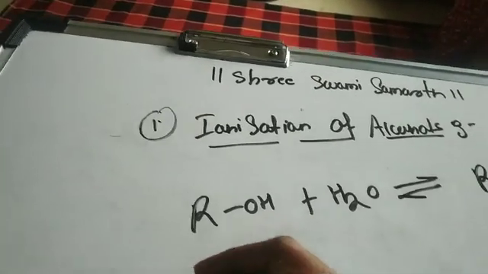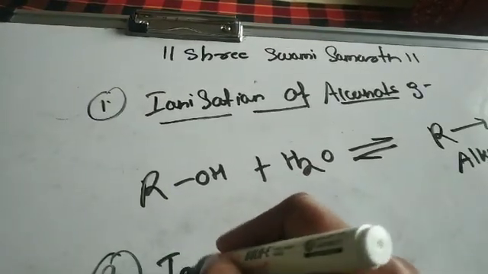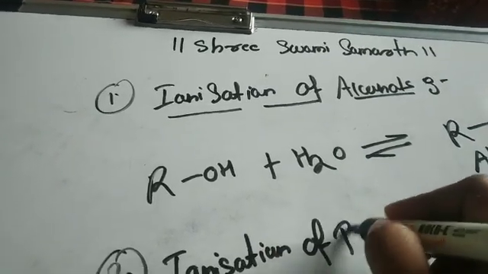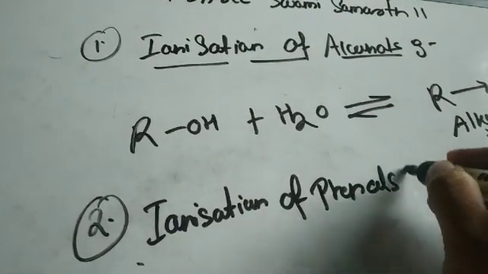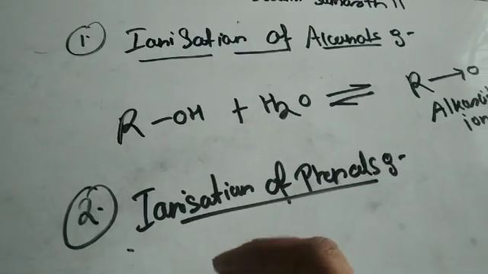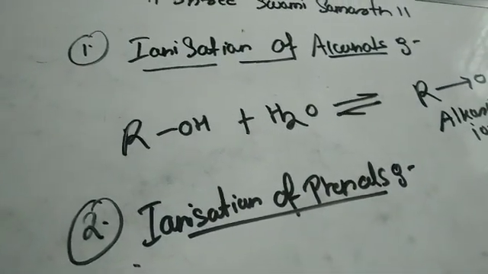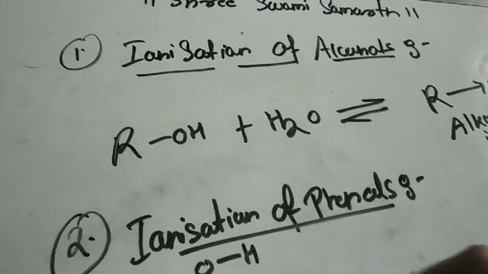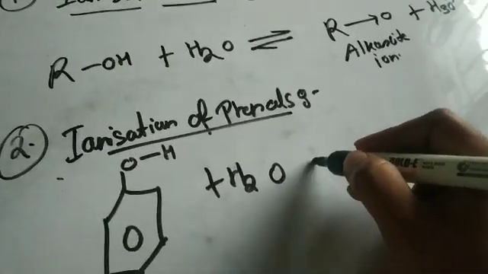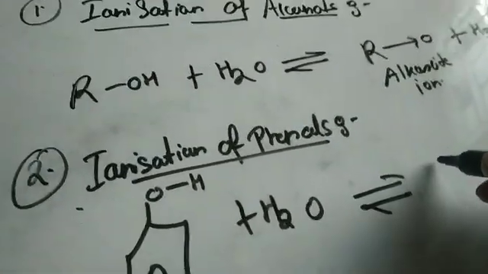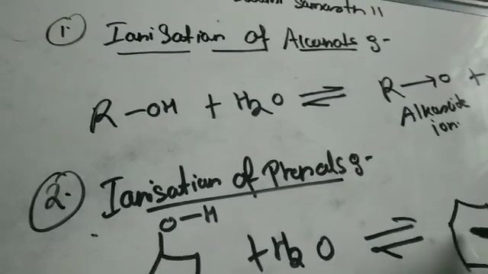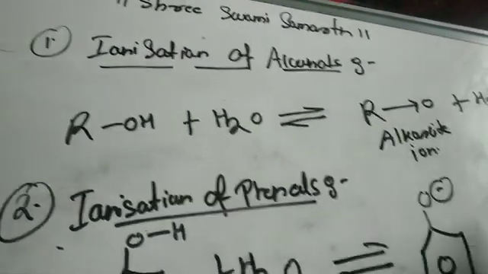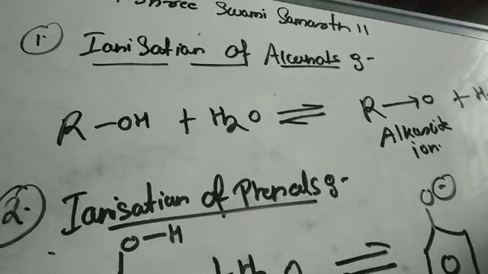Okay, then we will also see the second reaction, that is the ionization of phenols. So here in this case, phenol plus H2O, it will get converted into this phenoxide ion. This is the phenoxide ion plus H3O plus, right?